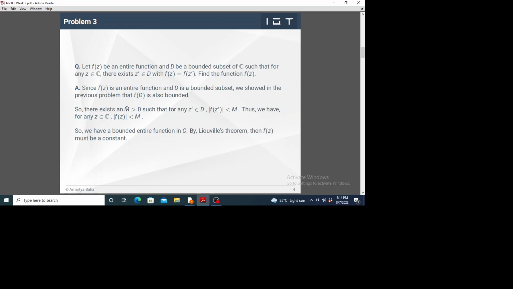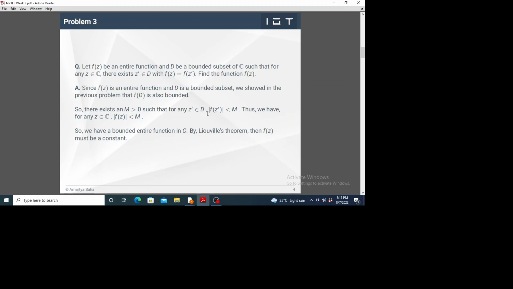Since f(D) is bounded, the modulus of f on D has a maximum value. So there exists a positive number M such that for any z prime belonging to D, the modulus of f(z prime) is less than M, because we just saw that f(D) is bounded.